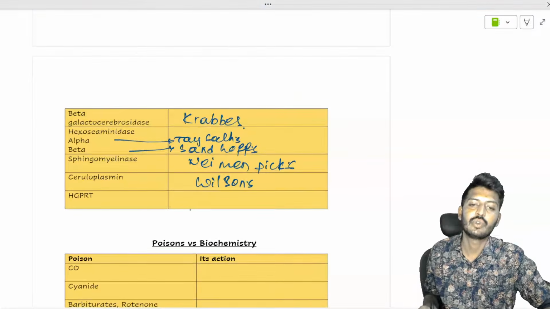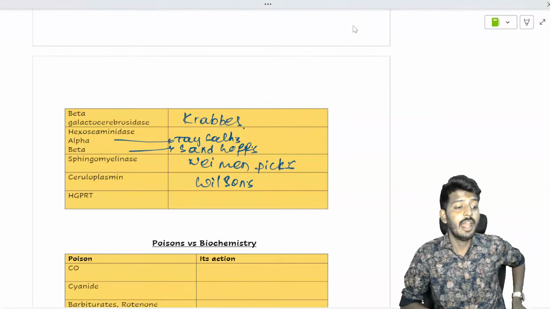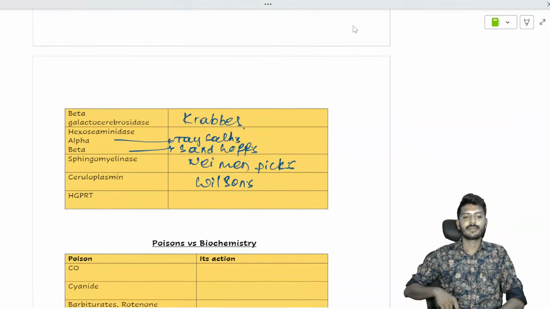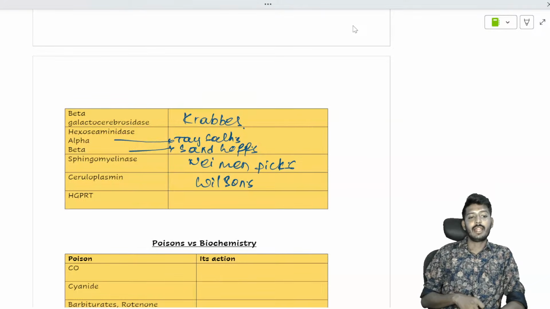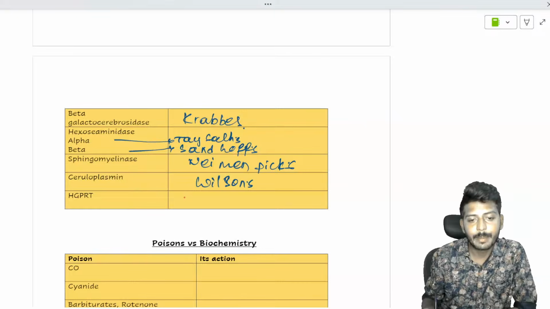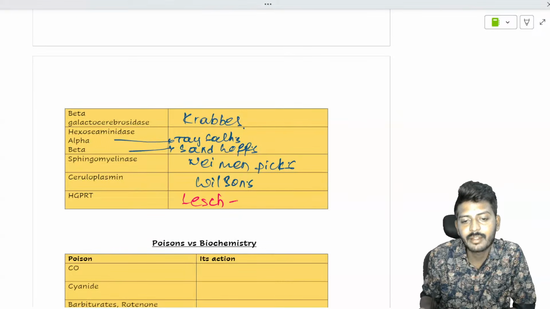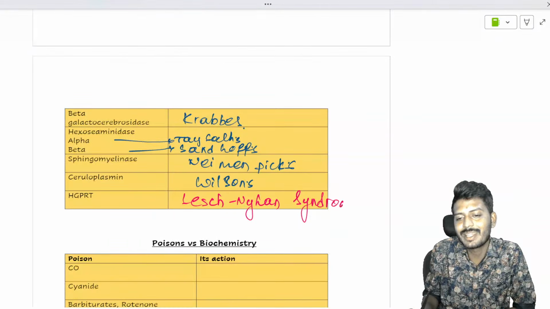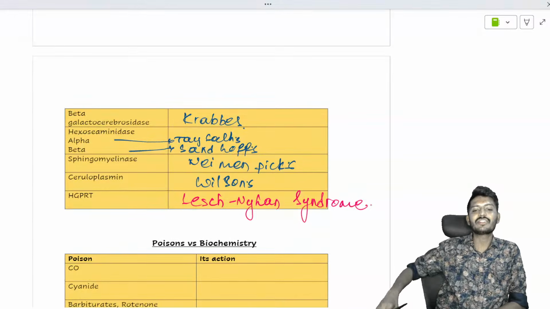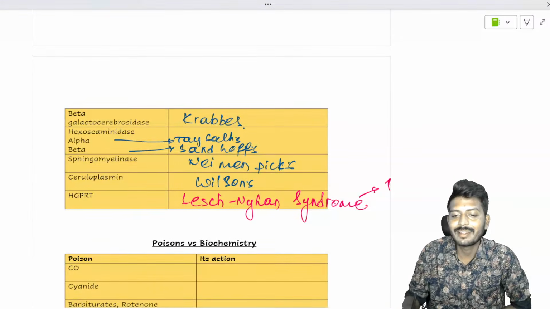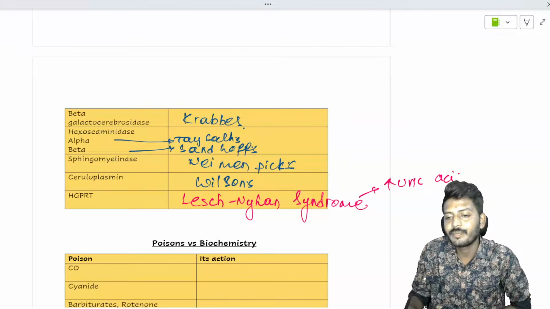HGPRT deficiency, this is a very interesting disease. HGPRT, hypoxanthine guanine phosphoribosyl transferase deficiency, leads to Lesch-Nyhan syndrome. Remember, Lesch-Nyhan syndrome is a condition where there is an increased level of uric acid.